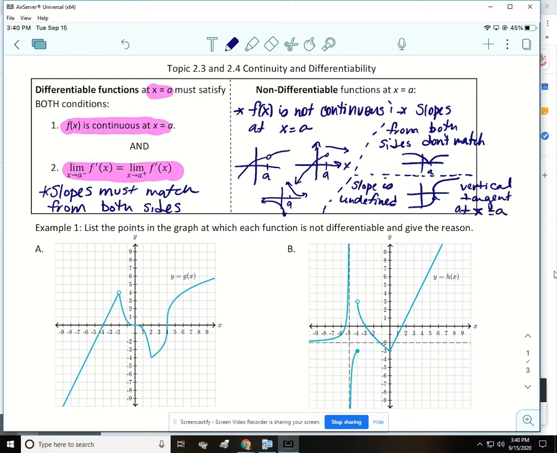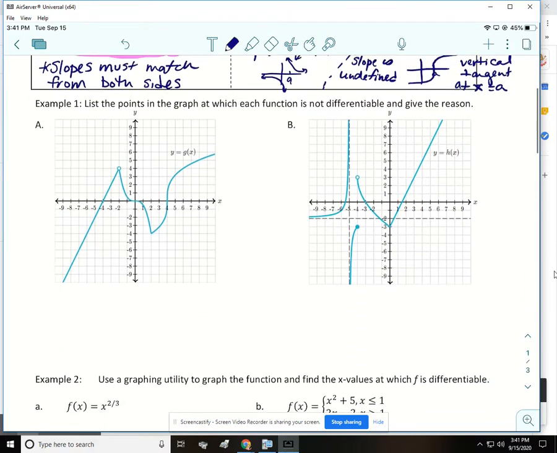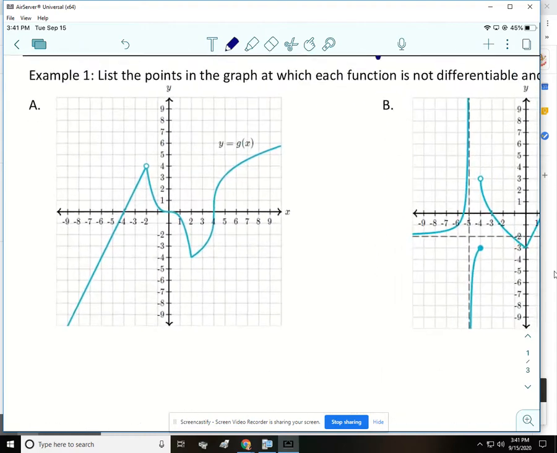All right, so the function is not going to be differentiable at x equals a because of the vertical tangent line.